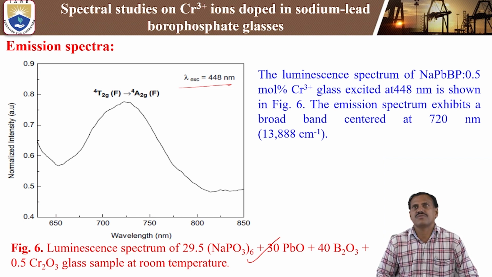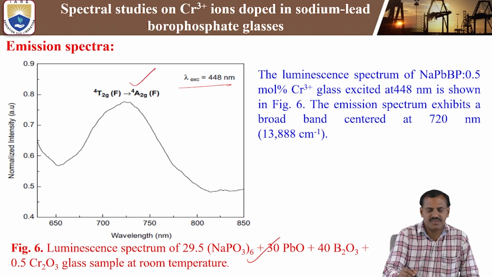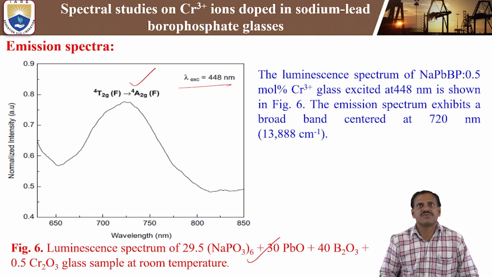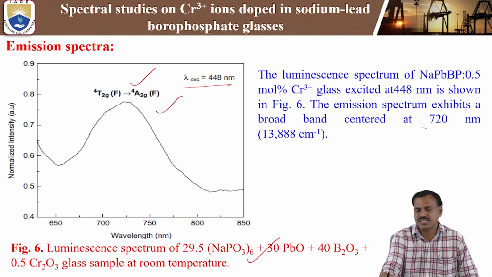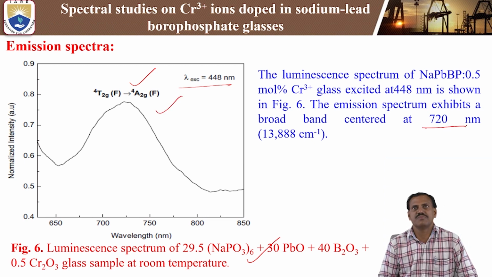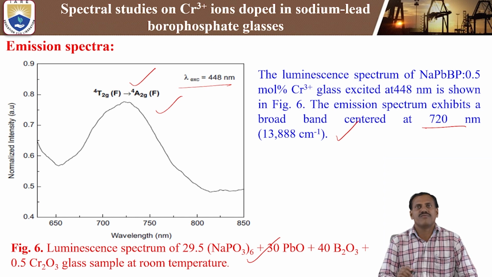In the emission spectra of sodium lead borophosphate glass excited at 448 nanometer, as shown in figure 6, the emission spectrum exhibits a broad band. This broad band is assigned to the quartet T2g(F) to quartet A2g, that means excited state to ground state. So this emission around 720 nanometer, this deep red emission, has an energy of 13,888 centimeter inverse. We can get the broad emission while doping the chromium 3 ions in sodium lead borophosphate glasses. This is the information from the emission spectra analysis.